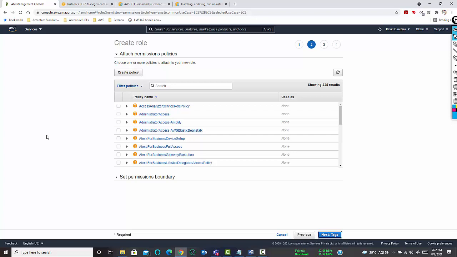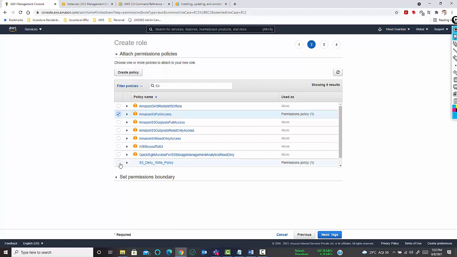So that means the permission for which we need to give full access is for S3, right? So we can search S3 here, and we can give Amazon S3 full access. Okay.